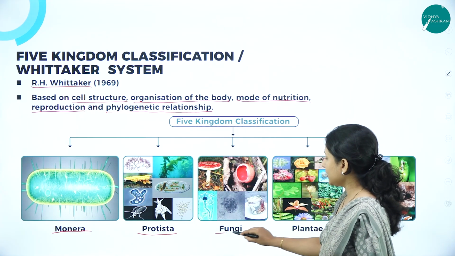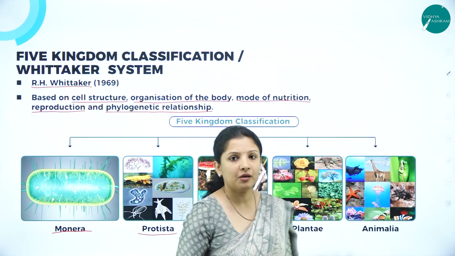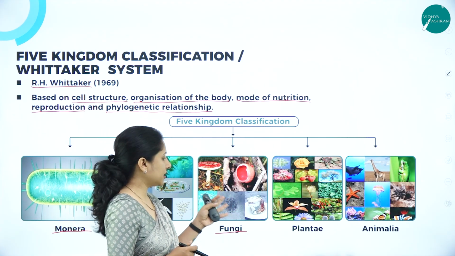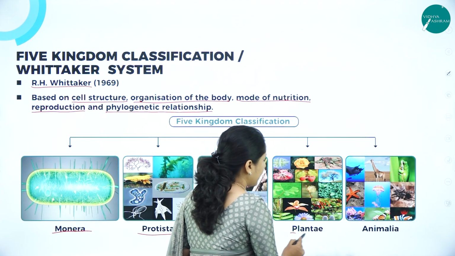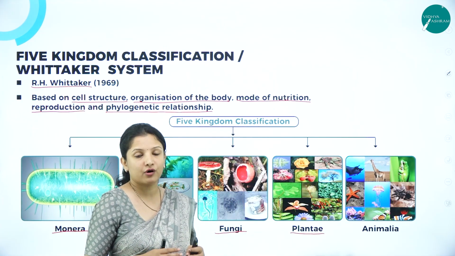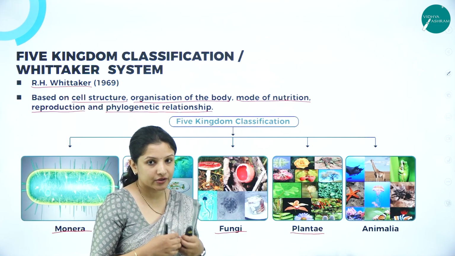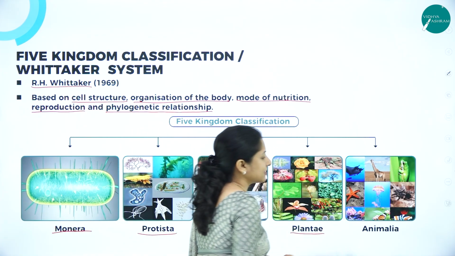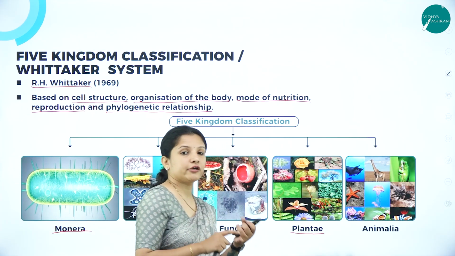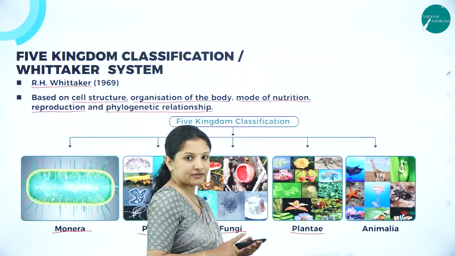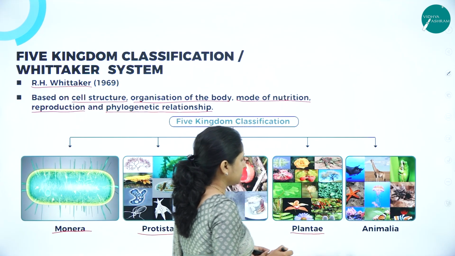Then fungi, they are multicellular. Mushrooms, toadstools and Aspergillus all come under fungi. Then kingdom Plantae, which is the largest kingdom on this planet, because billions upon billions of plant species are in the kingdom Plantae. All the plants come under kingdom Plantae, which includes mosses, bryophytes, algae, pteridophytes, gymnosperms, all that.